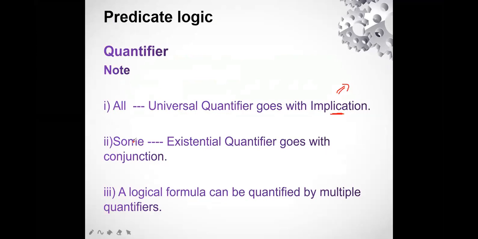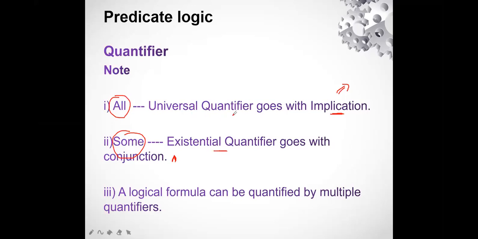Now the second point says the existential quantifier goes with conjunction. Conjunction was used for and, similar to the and operation. And this was the symbol for conjunction. It was the same as the and truth table. So existential is for some and universal is for all. That means for all values of x, px is going to be true.